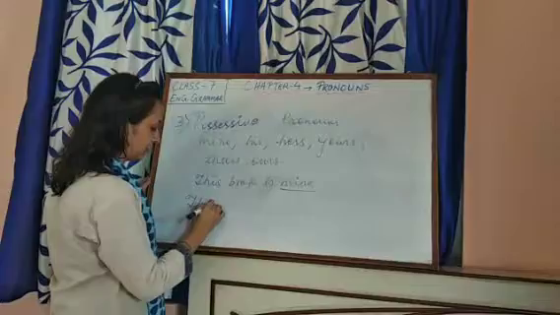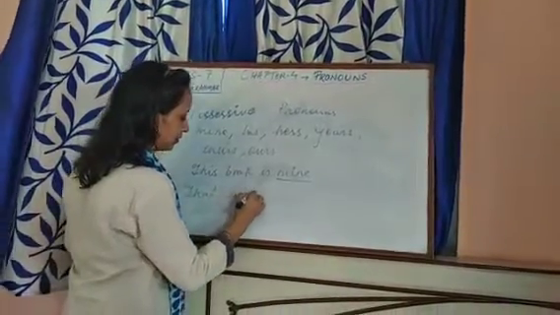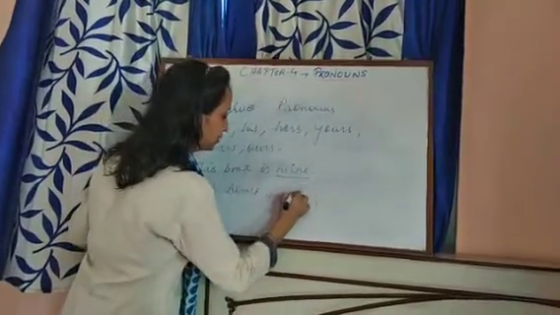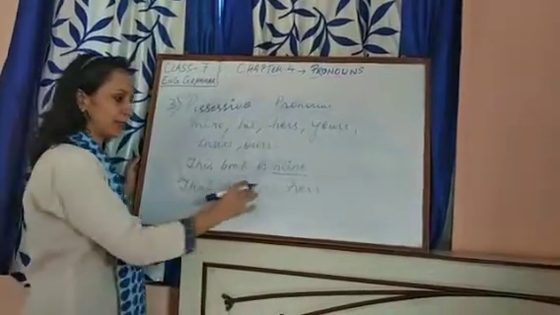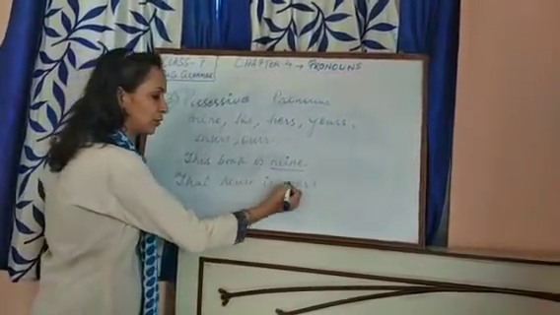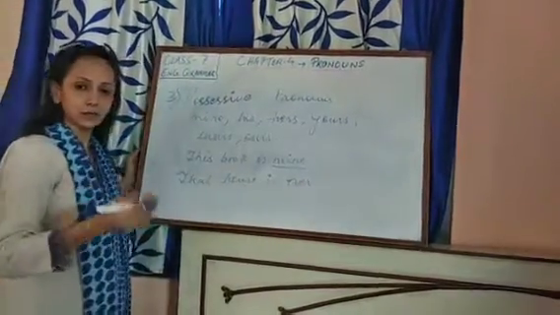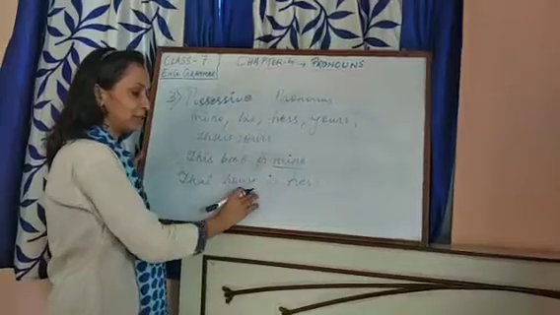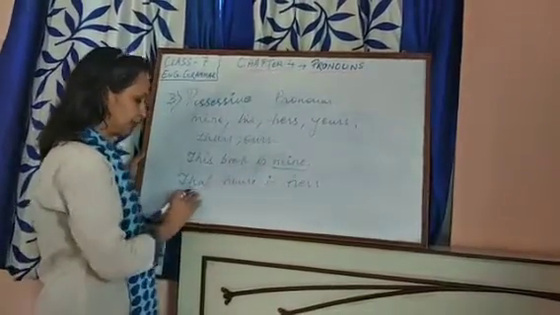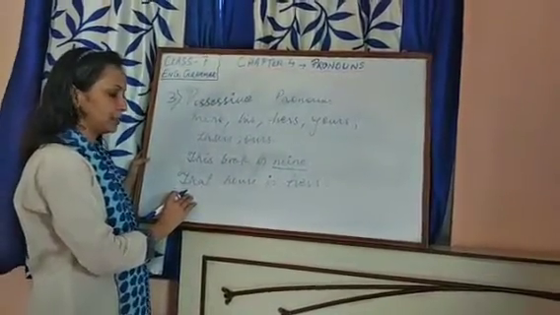That house is hers. When I have to show the possession of the house of a girl, any friend of mine who is a girl, then I will be using it in this way, hers. I can also say that is her house.